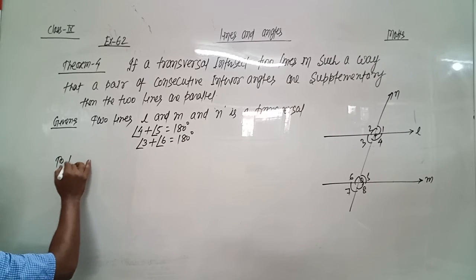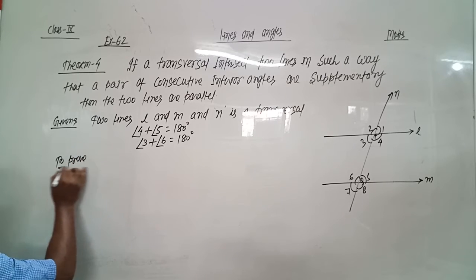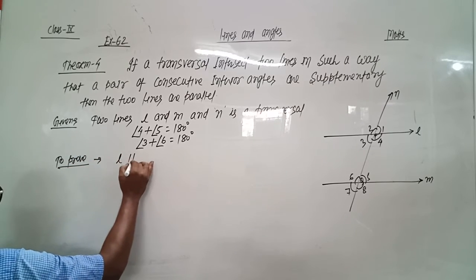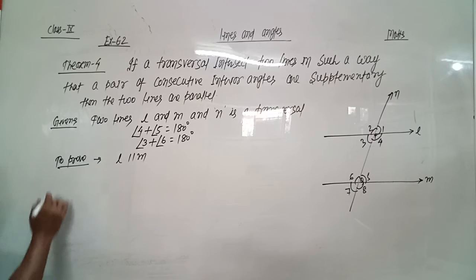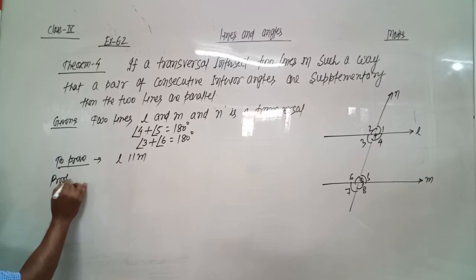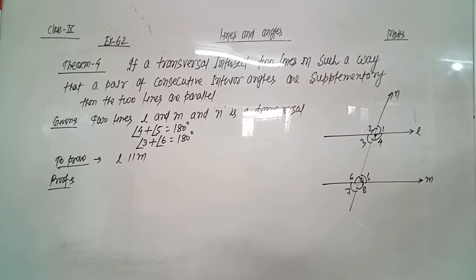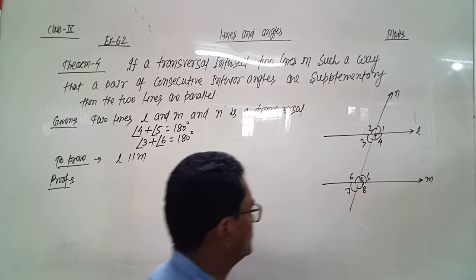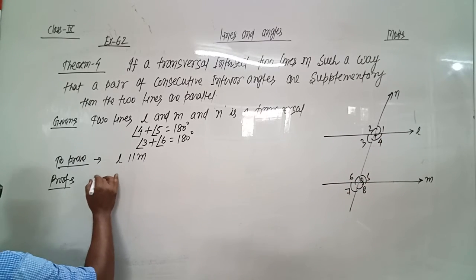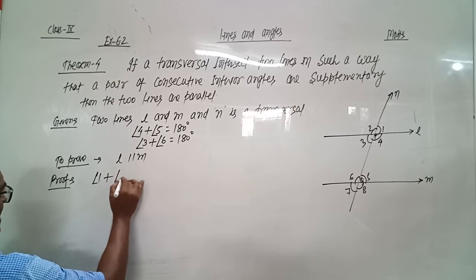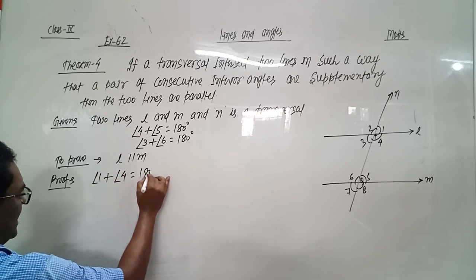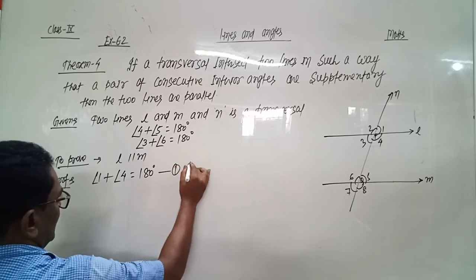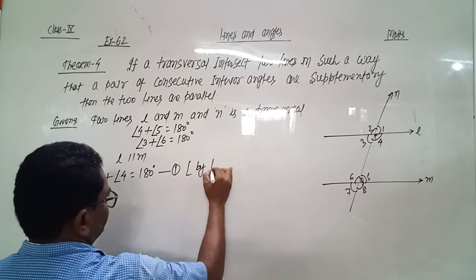And to prove, we have to prove that line L is parallel to M. So angle 1 plus angle 4 equals 180 degree by linear pair.